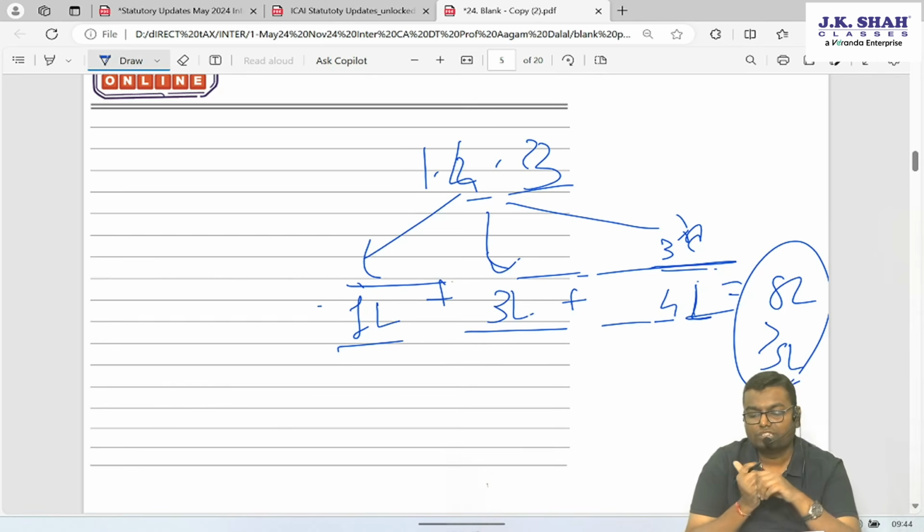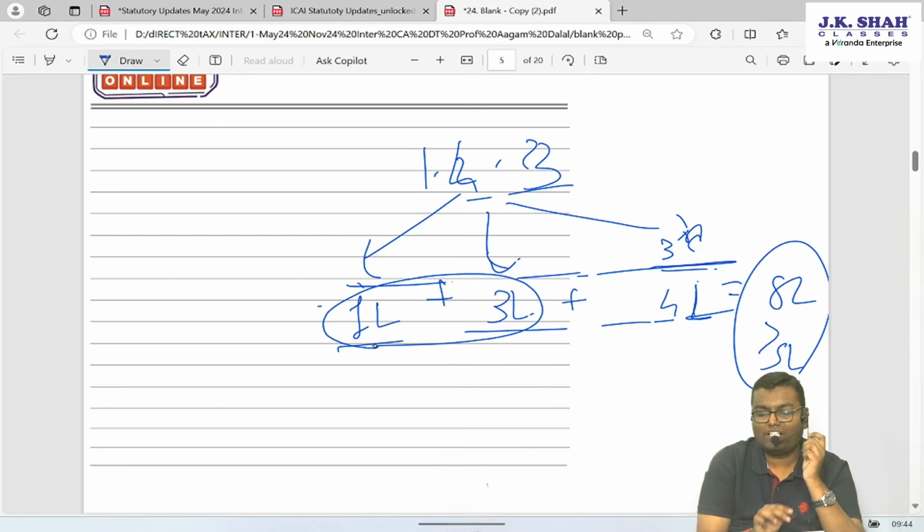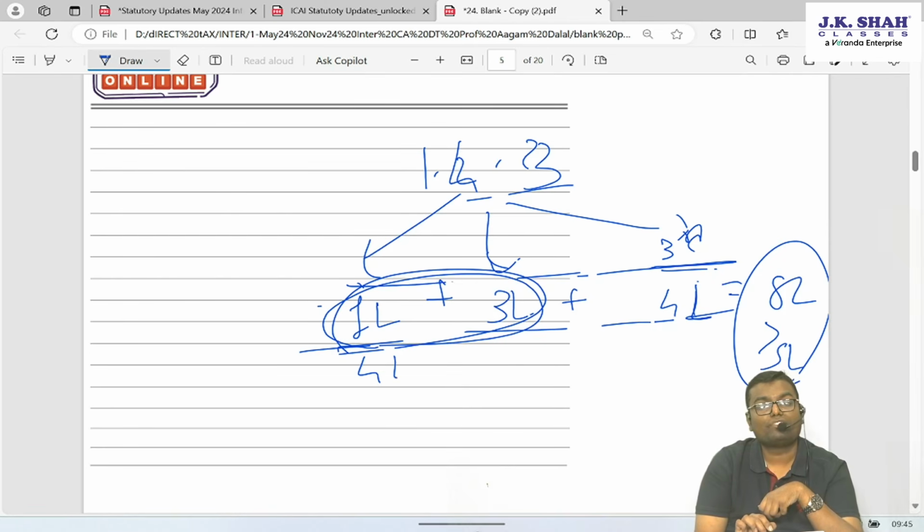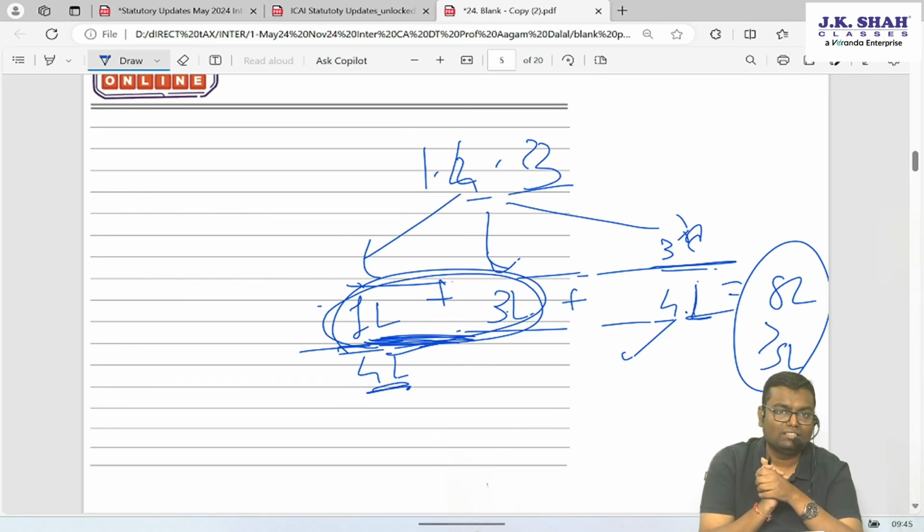For example, here if I see the total of policy 1 and 2, it is 4 lakh only. Then I can say that, see, total premium is more than 5 lakh, taxability is there, but policy 1 and 2 total is only 4 lakh. Those 2 policies will not be taxable. Policy number 3 will be taxable. Because if I add this also, then it will become 8 lakh. Then it is going more than 5 lakh.